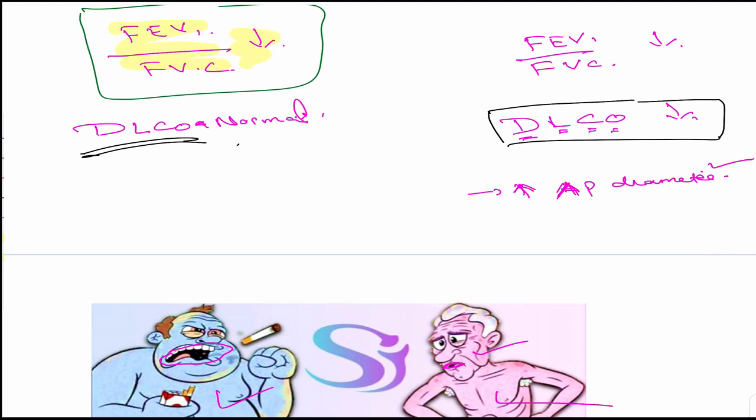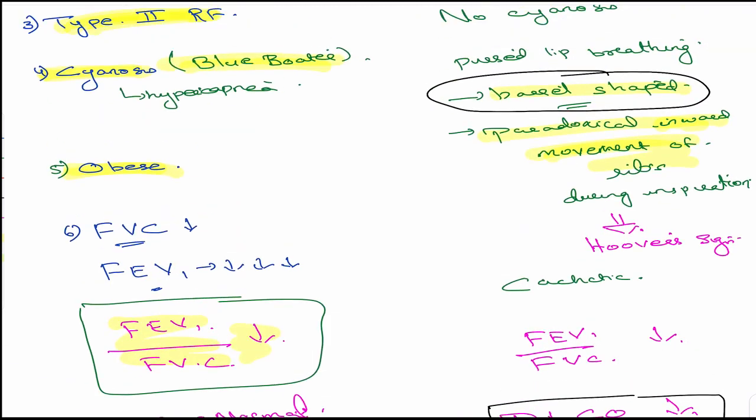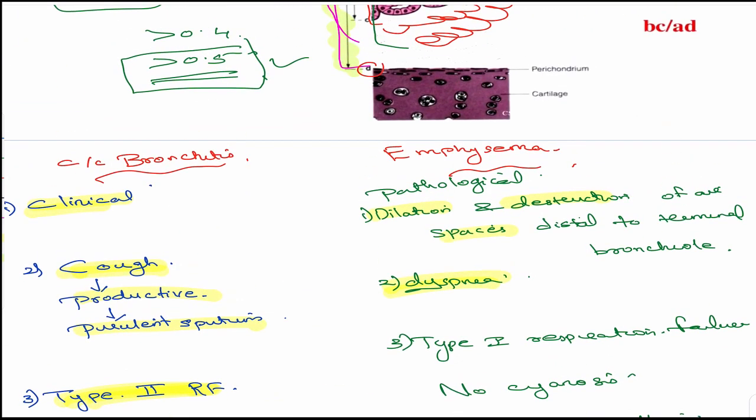So coming back, there is increased anteroposterior diameter in the chest because of this barrel chest appearance and expansion. Coming back once again, just a very quick review of what we have studied. It's a pathological definition, where we have dilation and destruction of the air spaces distal to the terminal bronchiole. What we mean here is the lung alveoli.